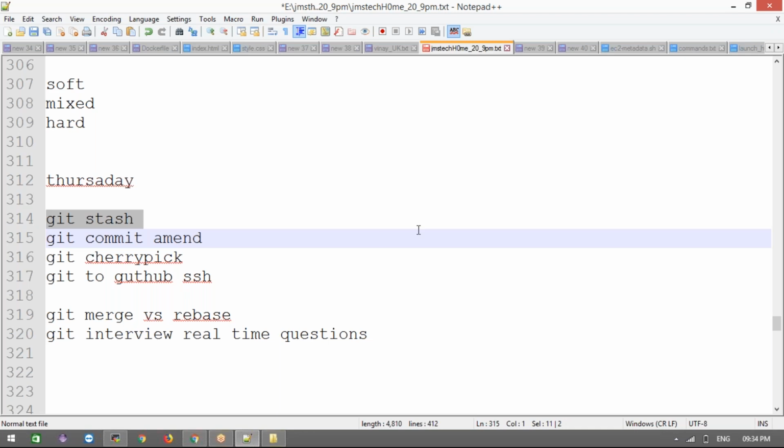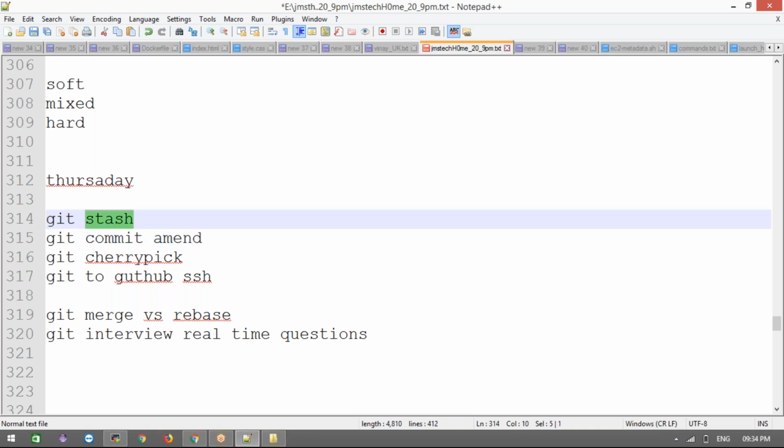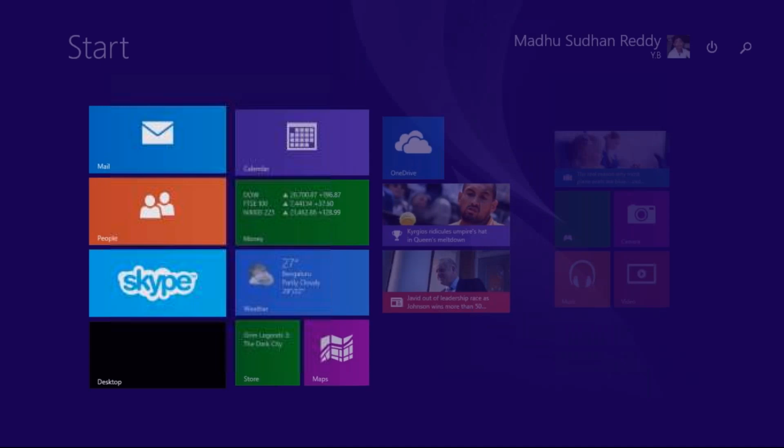At that time, you don't want to add and commit because it is uncompleted code. After coming back, you shouldn't have to remember which files you added and which files you modified. If you do git stash, it will remind you where you left your local working directory. That's it. Let me explain it diagrammatically.